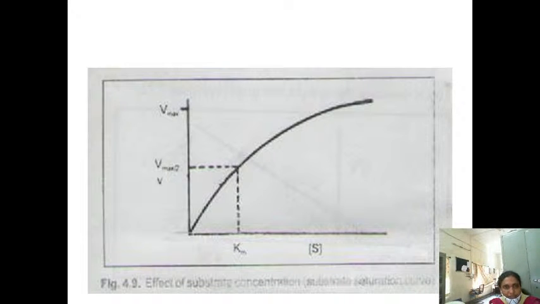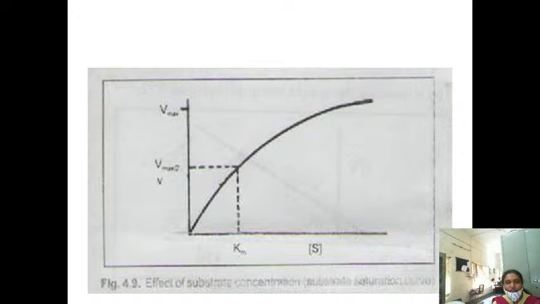You are increasing the substrate concentration, but there are no more enzymes to act because all the enzymes have already been used. So if you further increase the substrate concentration, there is no increase in the velocity of the reaction. Why will the reaction not occur? All the enzymes you have added have already finished with the substrate, and you are not increasing the enzyme concentration simultaneously. So after some time, the velocity of the reaction does not depend on the substrate